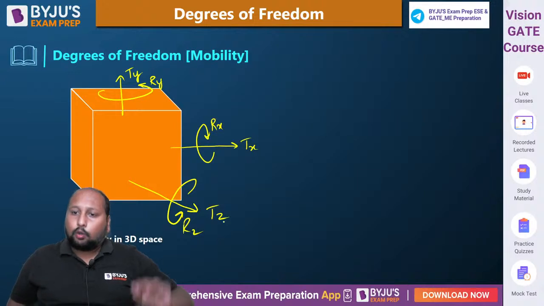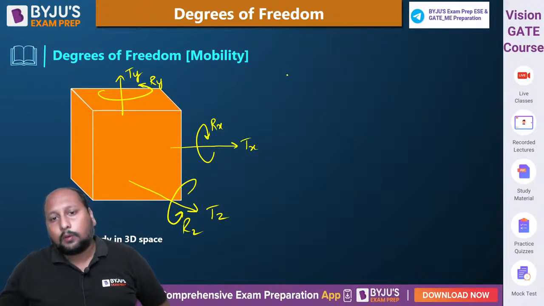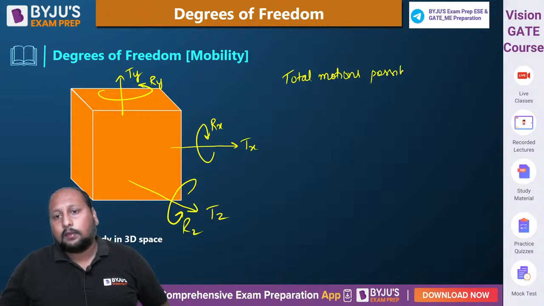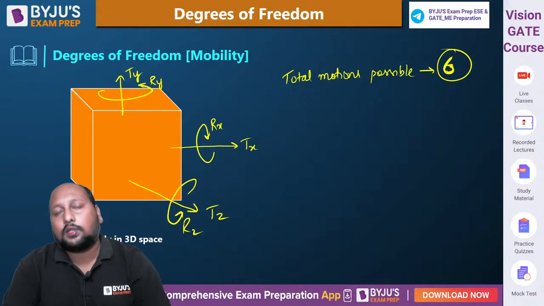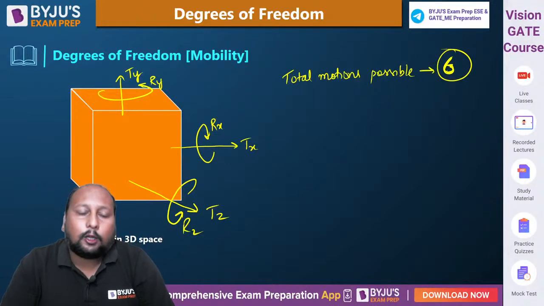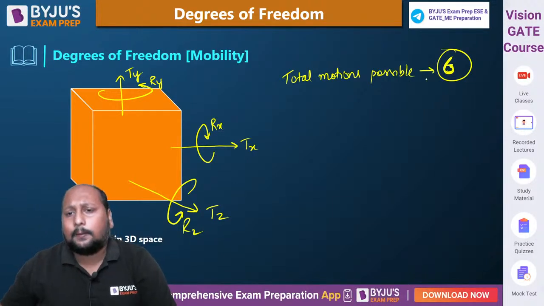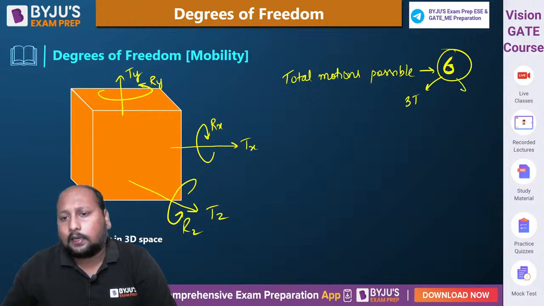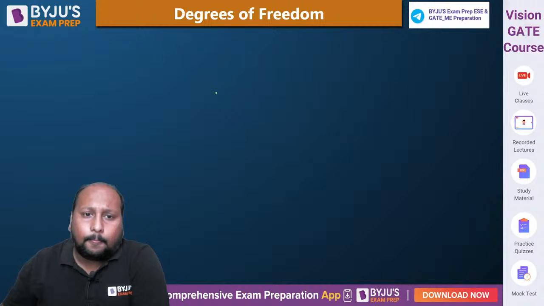तो in total कोई भी बॉडी if you are keeping in a 3 dimensional space, the total number of motions possible is equal to 3, sorry, 6 है। अगर कोई restrictions या constraints नहीं हैं, I can say that the total motion that is possible for a 3 dimensional body is 6, that is 3 translatory and 3 rotation, है ना।